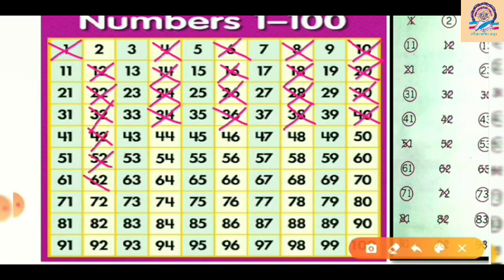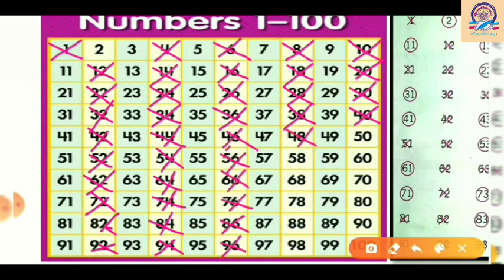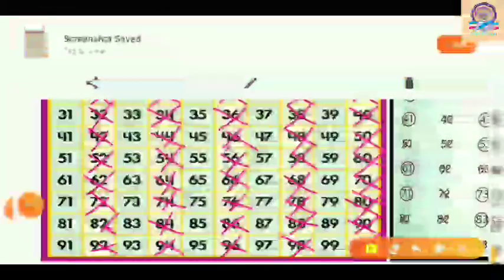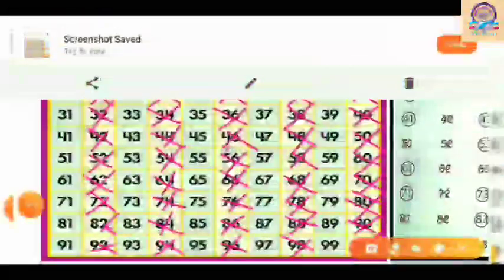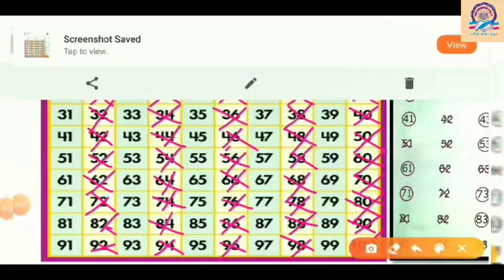So let me cross them out serially, then 94, 84, 74, 64, 54, 44. All the even numbers are divisible by 2. So you can see that all these numbers are crossed out. And last, 100 is also divisible by 2.